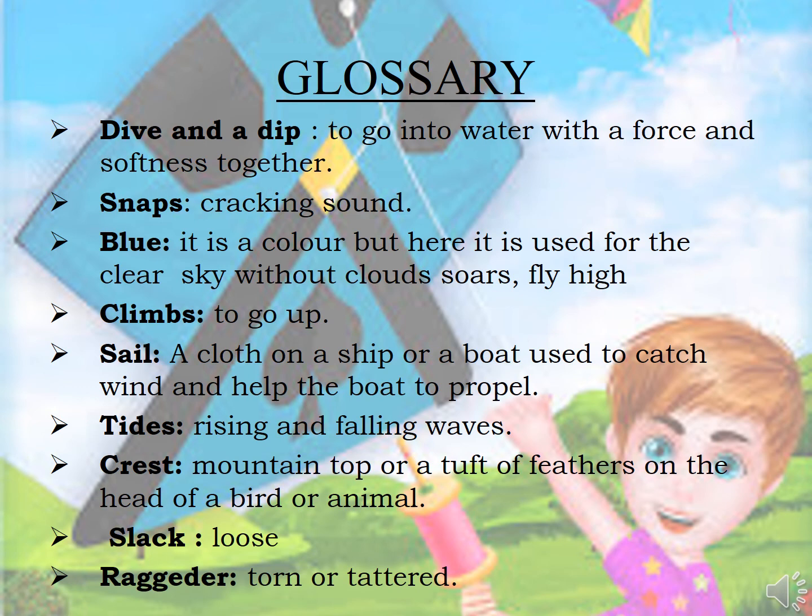Sail, we have discussed it. It means a cloth on a ship or a boat which is used to catch wind and help the boat to propel. Propel means to move forward in a particular direction. Next is tides, meaning rising and falling waves, let's say the motion of the water.